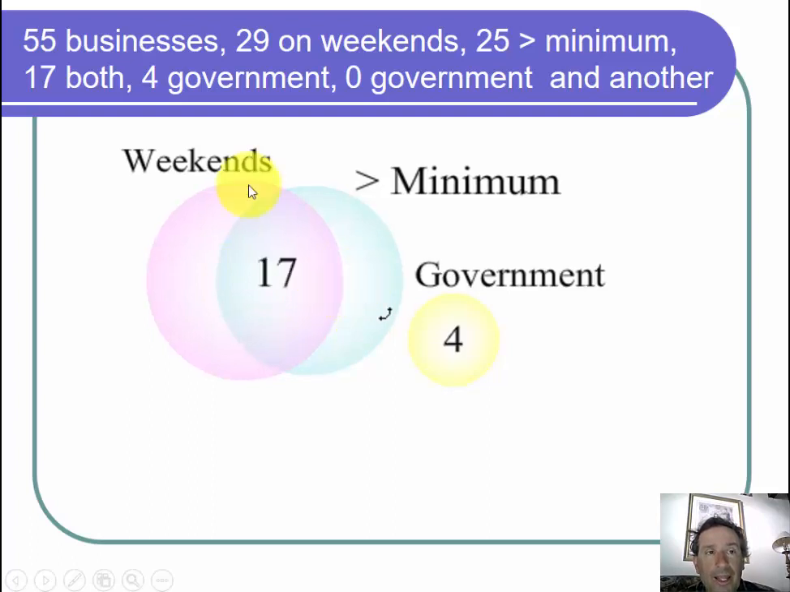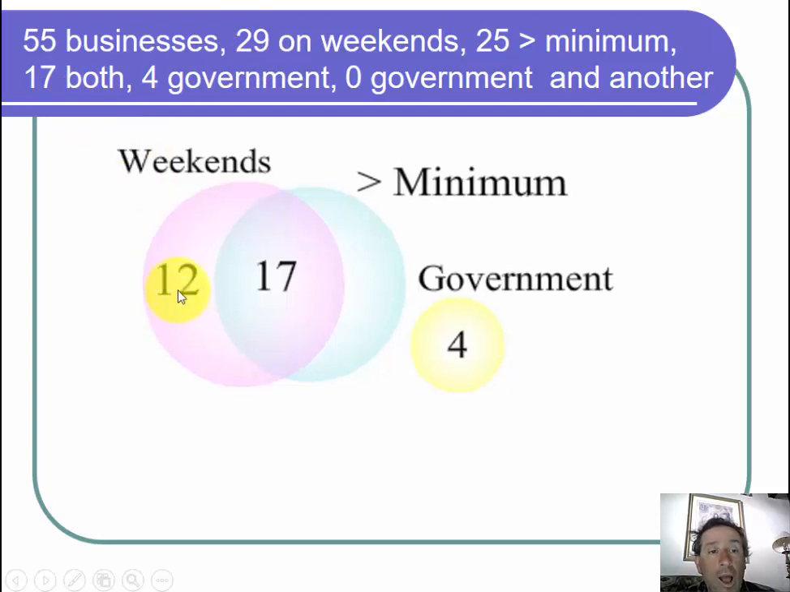So what we know is that there were 17 businesses that were both open on weekends and paid more than minimum wage. So I put a 17 on this intersection. We also know that there were 29 businesses open on the weekends. 17 overlapped. So if I subtract 29 minus 17, then I get 12. So I'm going to put a 12 over in this crescent on the weekends that is not part of the overlapping area.